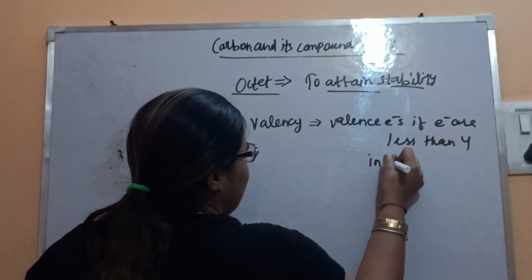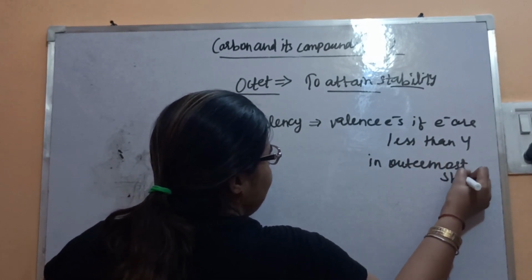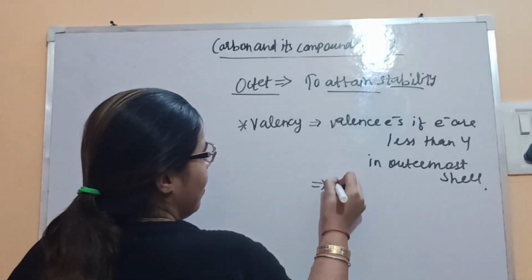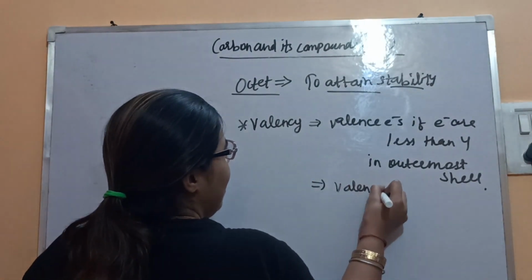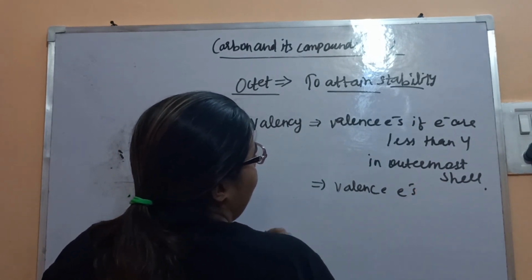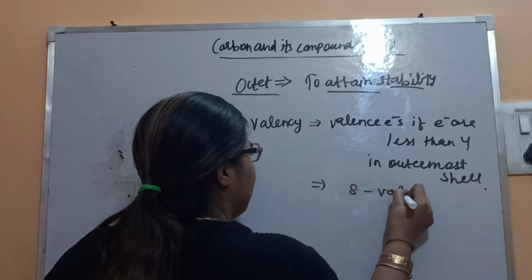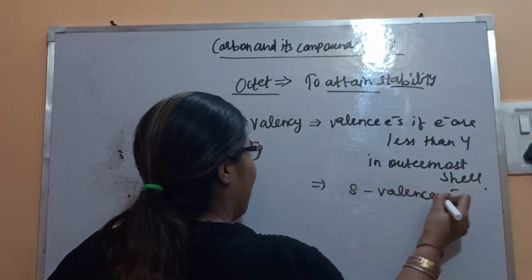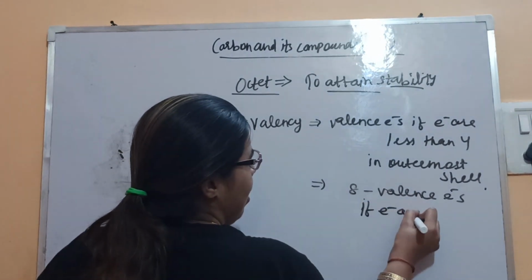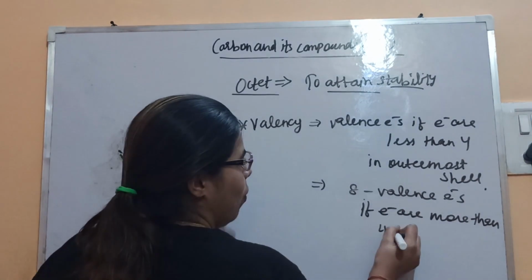Second, valency is 8 minus valence electrons if the electrons in the outermost shell are more than 4.